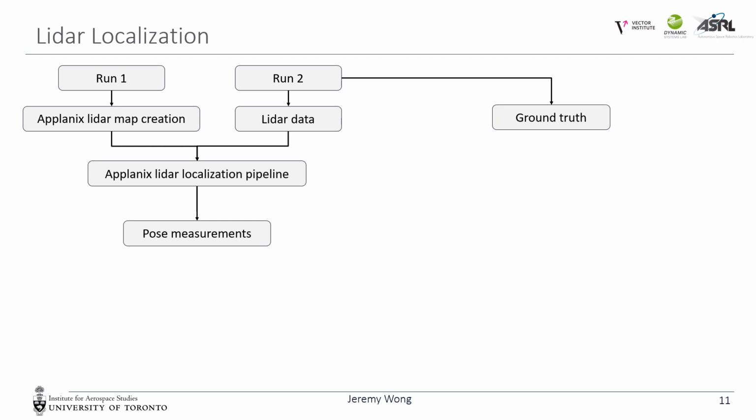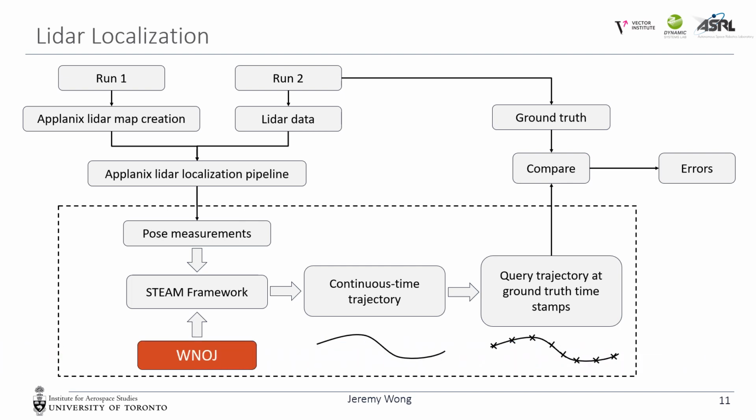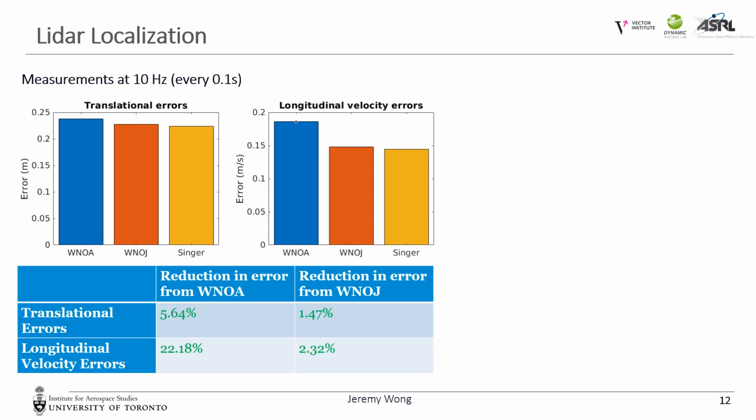We use the LiDAR data to localize against the map created from run 1 using an Applanix LiDAR localization pipeline. This pipeline produces pose measurements with covariances, which we use in our STEAM framework, along with one of the trained motion priors. This produces a continuous time trajectory estimate, which we can then query at the ground truth time steps to compare with our ground truth. We run the same estimation problem for the white noise on acceleration, white noise on jerk, and Singer prior for comparison. Here are some results of our LiDAR localization experiment.